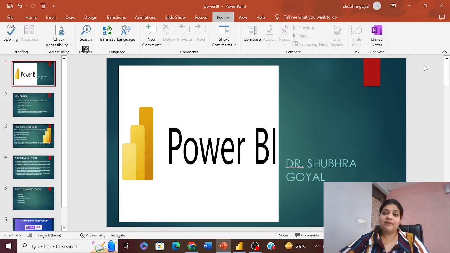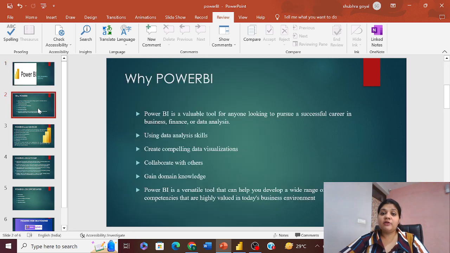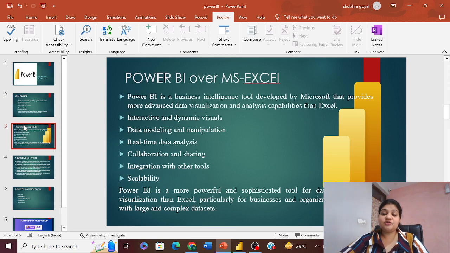dashboards in Power BI. So before starting with that, why do we need Power BI? Power BI is a powerful data visualization tool given by Microsoft, and it has more data analysis skills. It can be used in any domain such as business, finance, or data analysis. It gives you more compelling visualization patterns, and it can collaborate with other tools such as MS SQL. You can gain more domain knowledge while working in diverse fields. So it is a business intelligence tool that has more advanced data visualization and analytics capabilities than Excel.